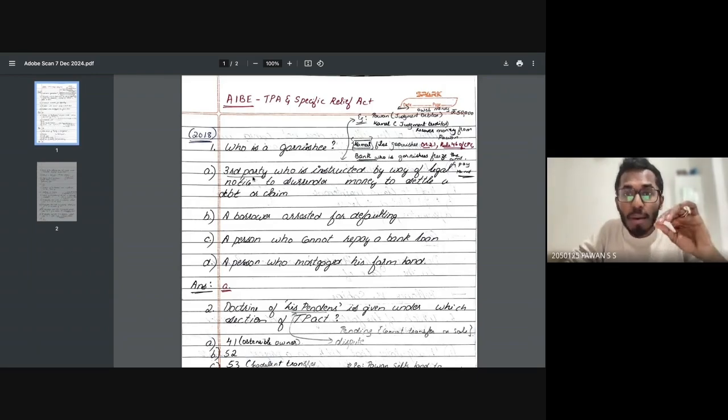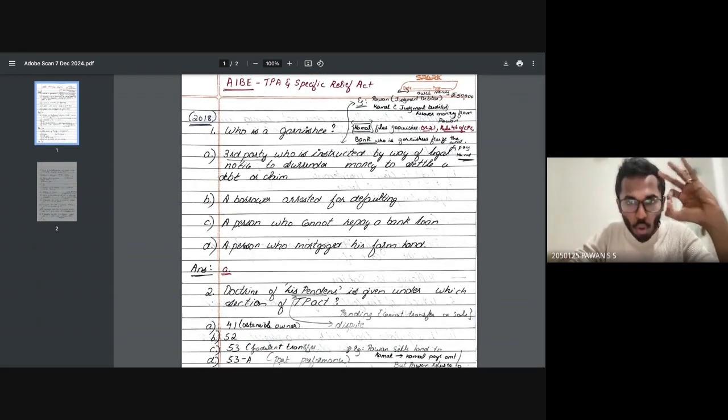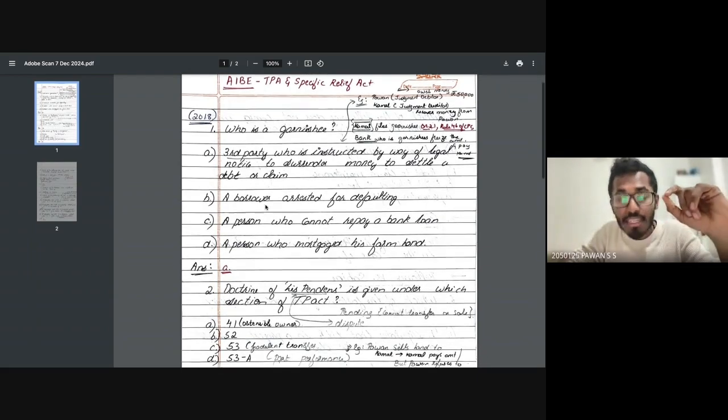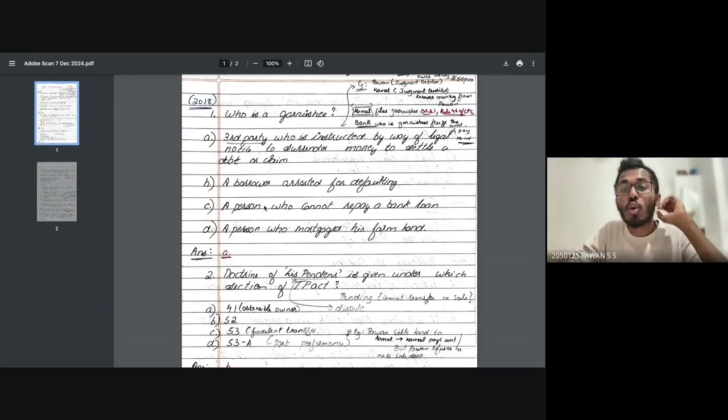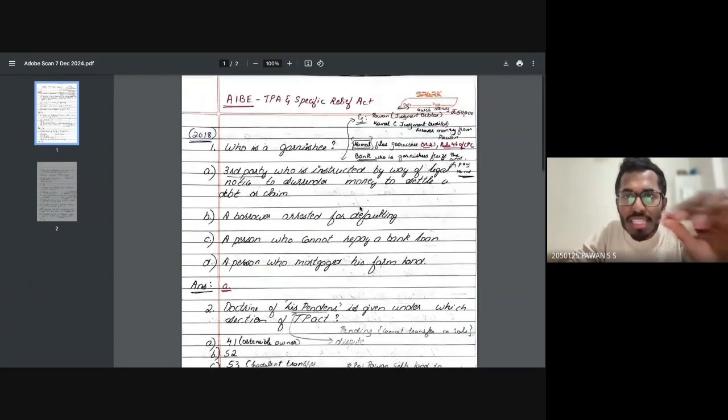Option A: a third party who is instructed by way of legal notice to surrender money to settle a debt or a claim. Option B: a borrower arrested for defaulting. Option C: a person who cannot repay a bank loan. Option D: a person who mortgaged his farmland. Four options are given. So now, who is this garnishee?